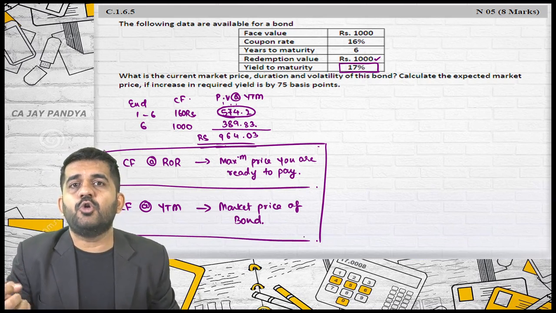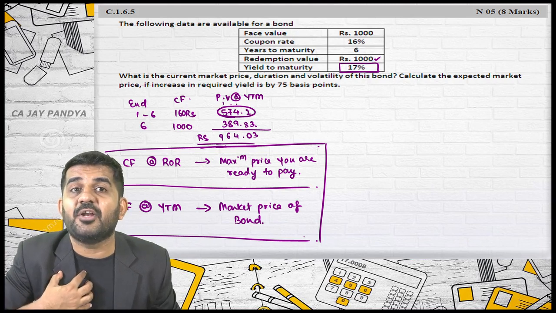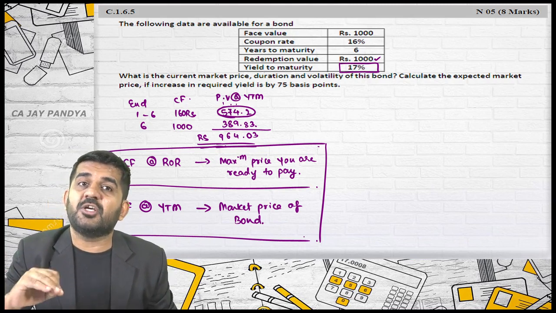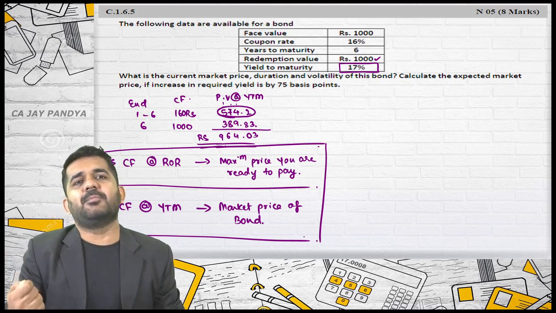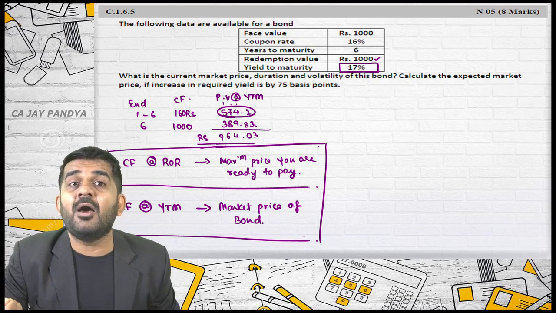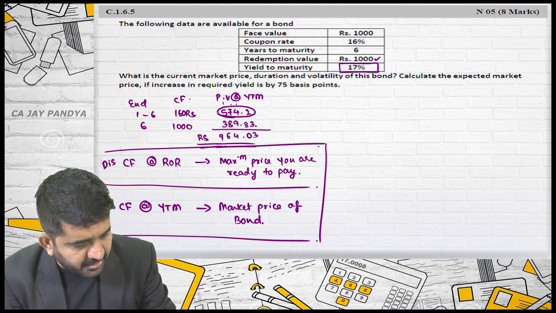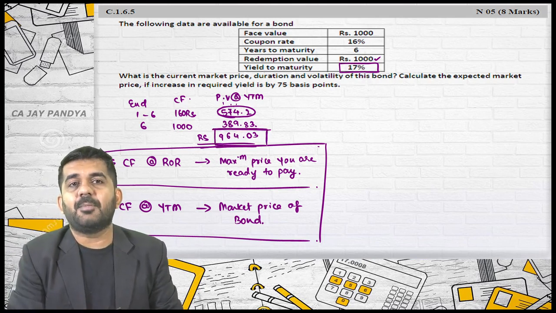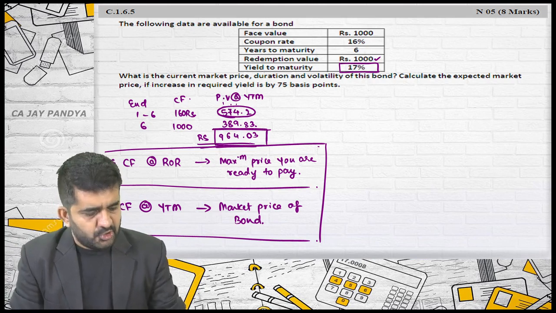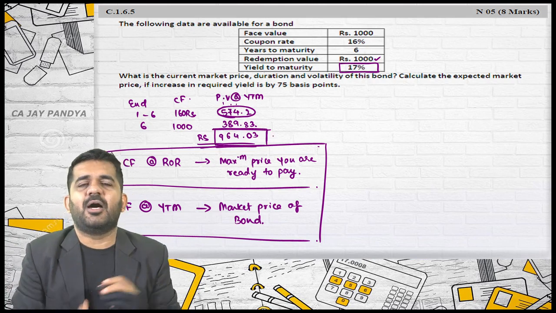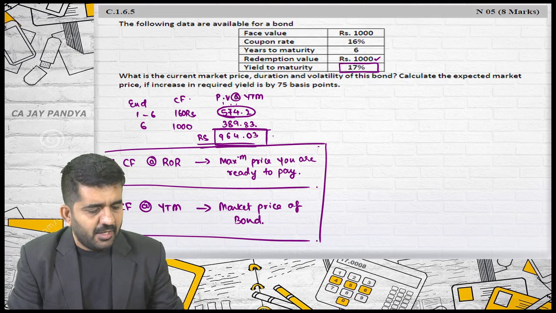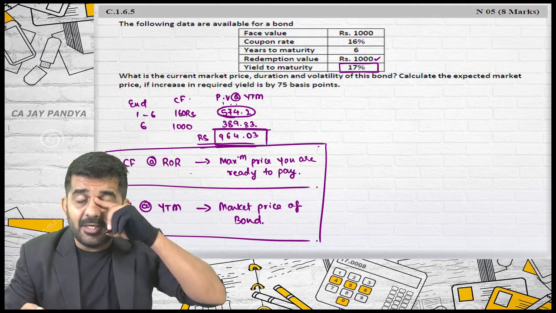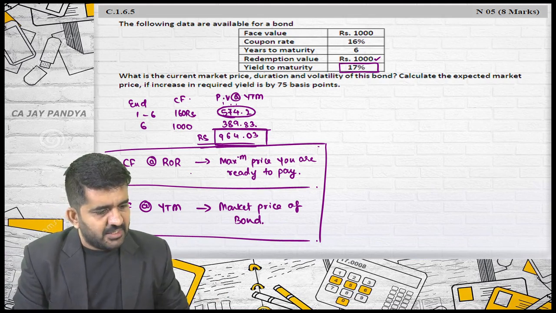If you discount your cash flow at your required rate of return, it will be my valuation. If you discount the cash flow at YTM, it is nothing but the market price, the actual market price of the bond. Is it alright? So, this is how the actual market price of the bond can be found out if you discount your cash flow at YTM. Is it alright? Yes.